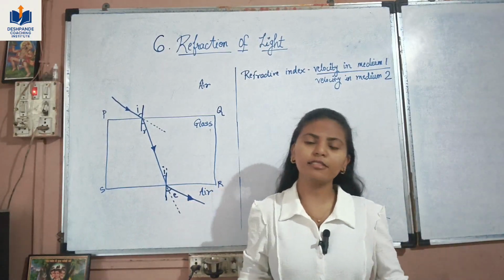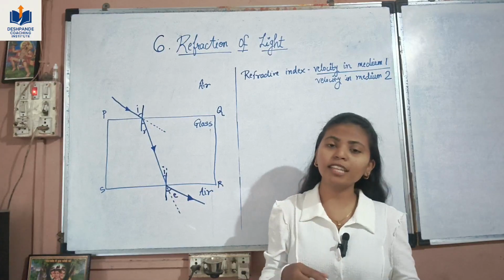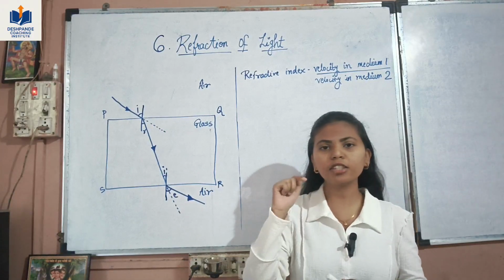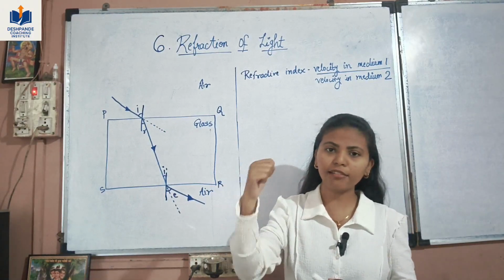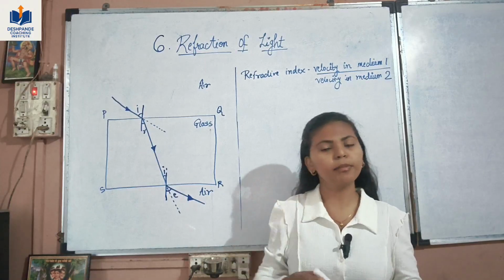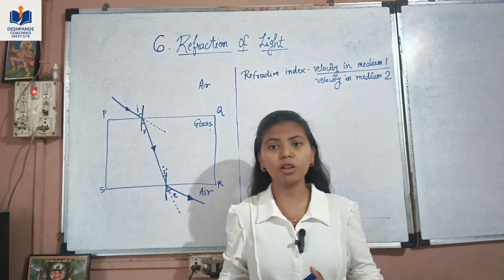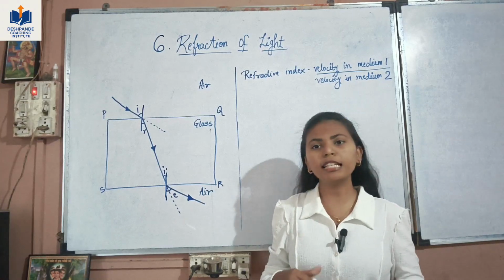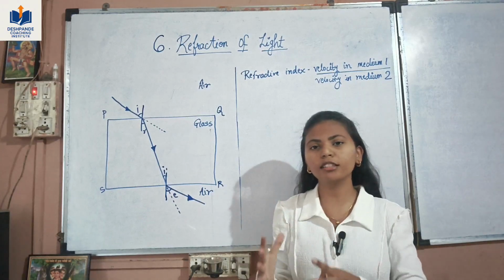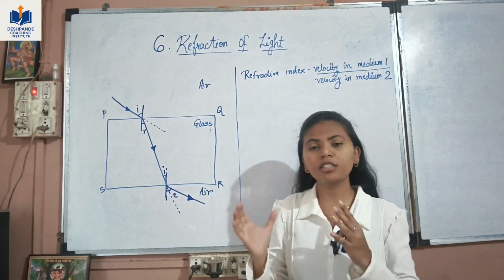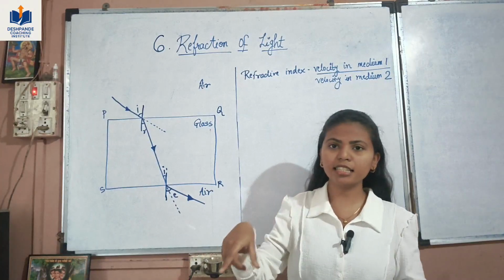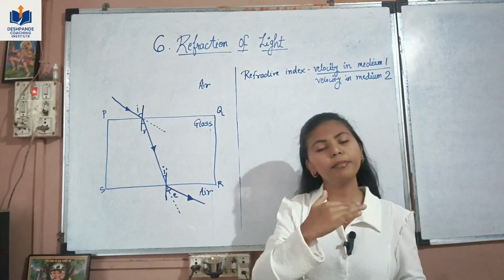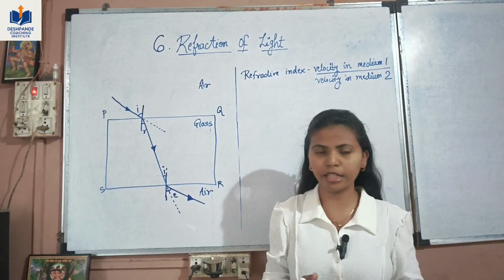So we all know what is reflection of light. Light always travels in a straight line. It reflects from an opaque object and it travels back in the same direction. But it's not the case with a transparent object. Light is transmitted through a transparent object. We can see whenever we go into water, our images appear distorted. So the light changes its direction when it goes from one medium to another, which is a transparent medium.